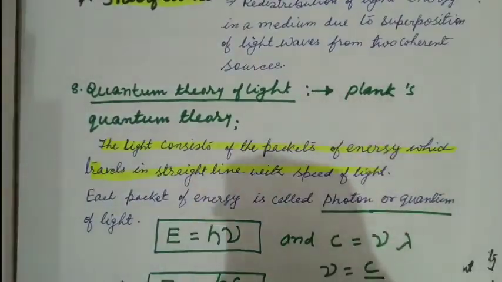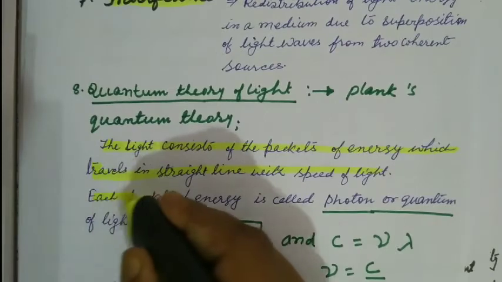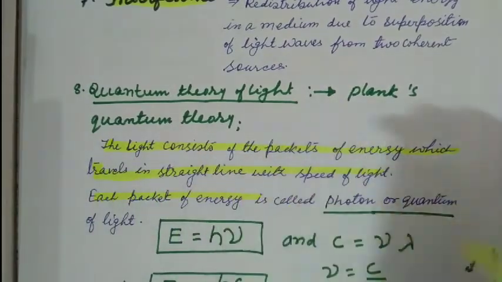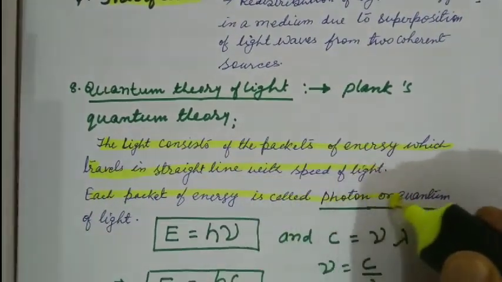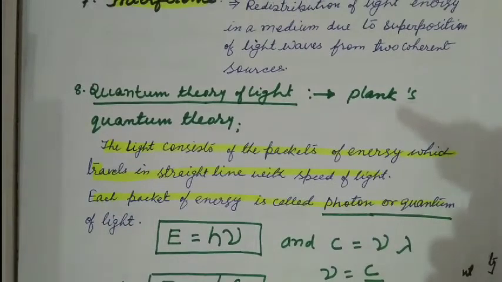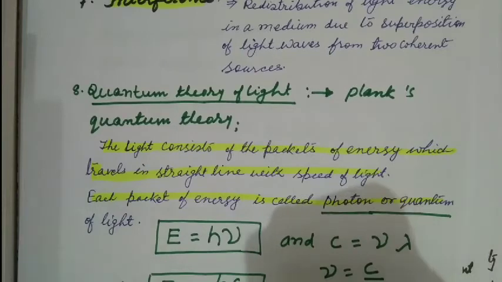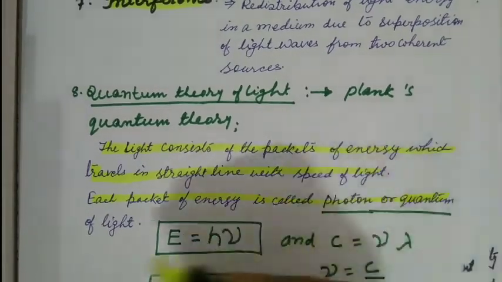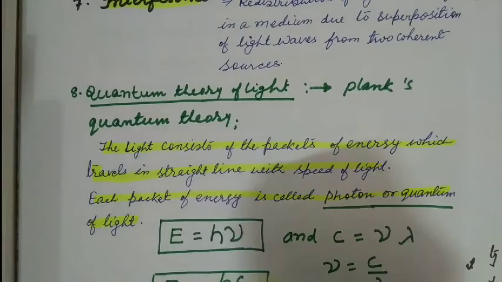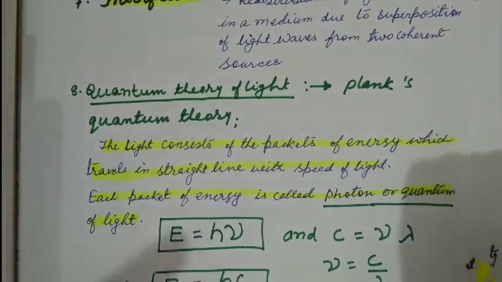Each packet of energy is called a photon, or a quantum of light. Quanta is plural and quantum is singular.